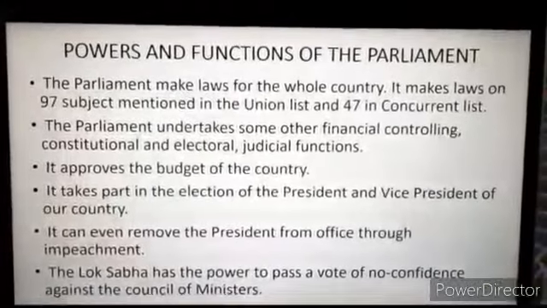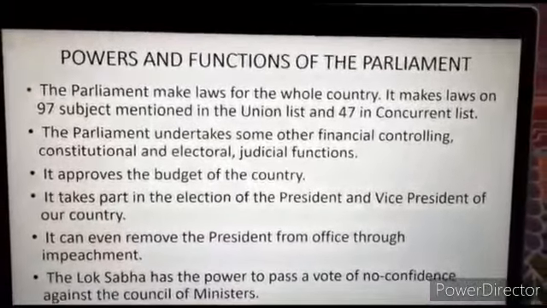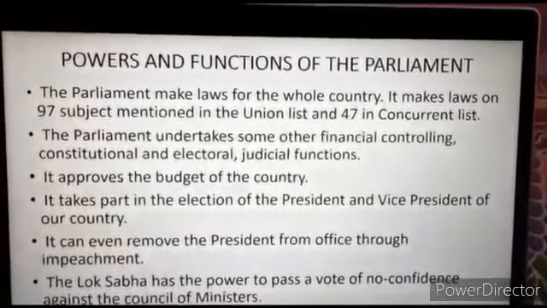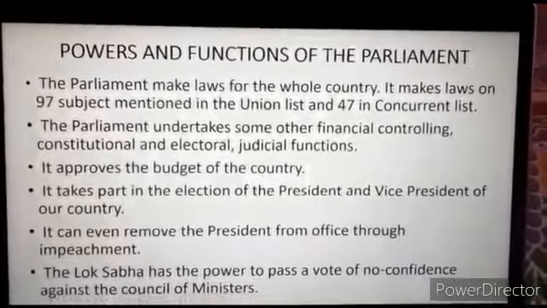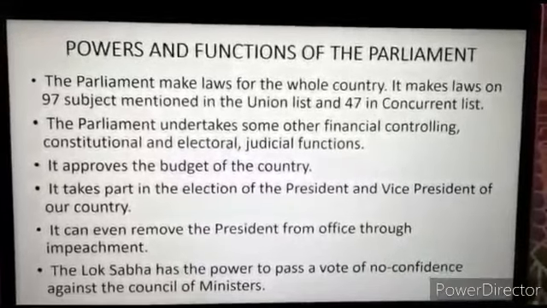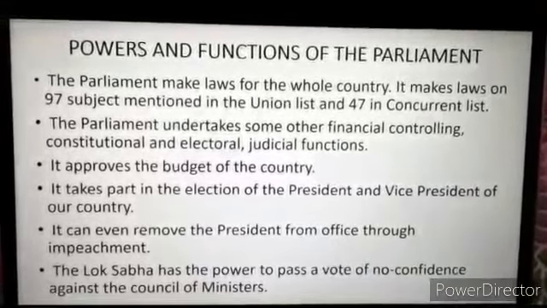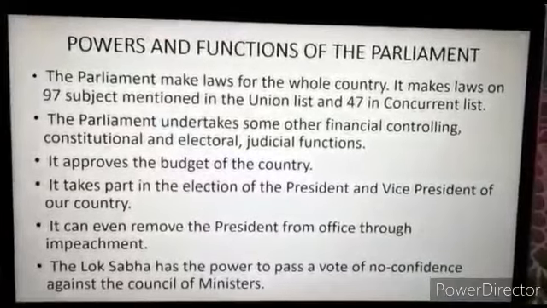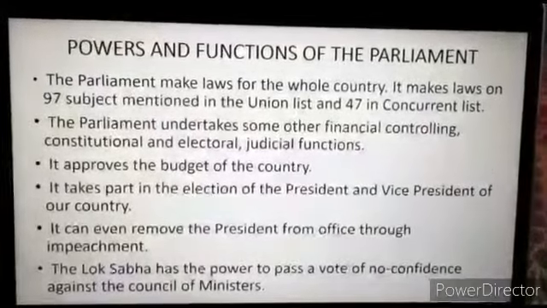So now let us discuss the powers and the functions of the parliament. I have already told you the parliament makes laws for the whole country. Now these laws are compulsory for the members to follow. Everybody has to follow the laws made by the parliament.